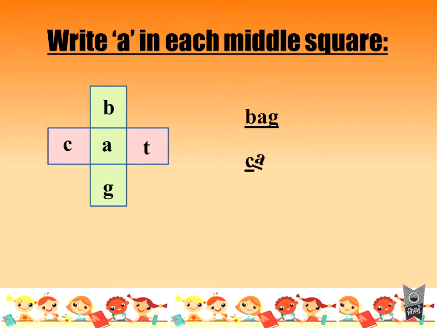And the other word is cat. So just besides the square, you can write these two words since we have added A over here. So bag and cat are the two words which you are getting. Okay, understood? Chalo. Next.